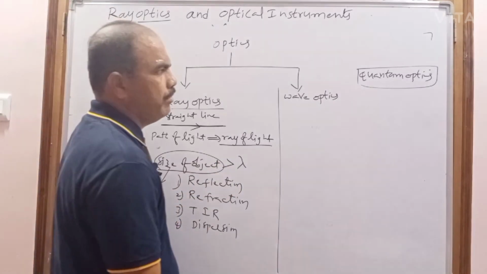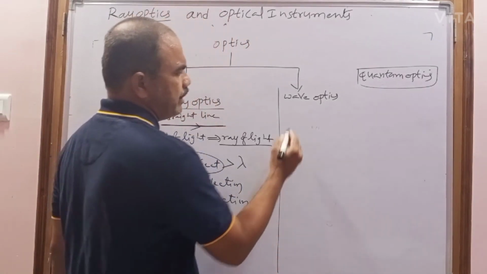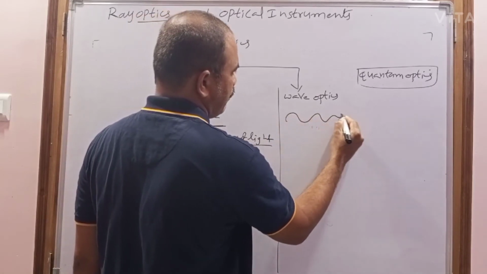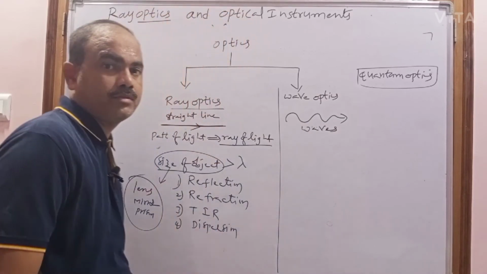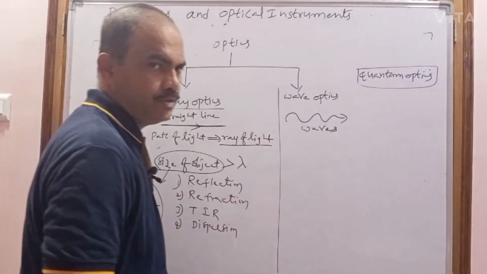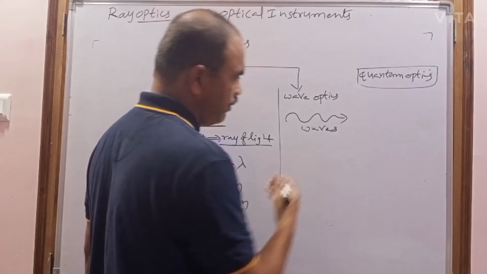And now coming to wave optics. In wave optics we consider that light travels in the form of waves. When the light is traveling from one place to another, it travels in the form of waves.